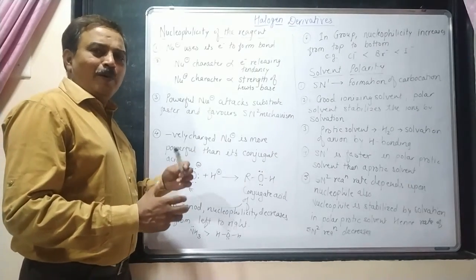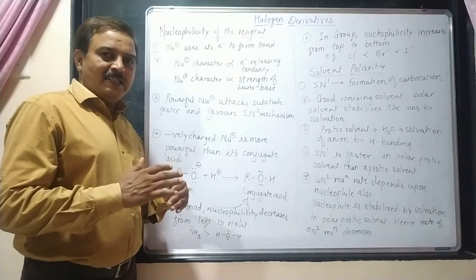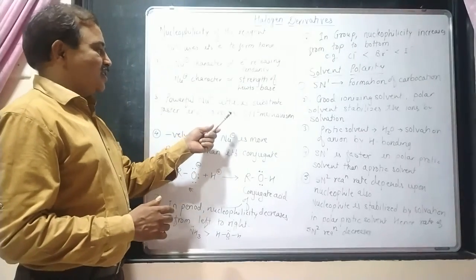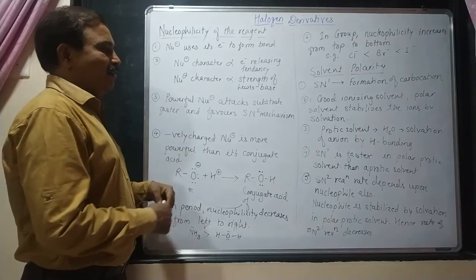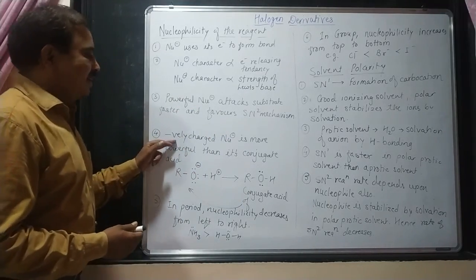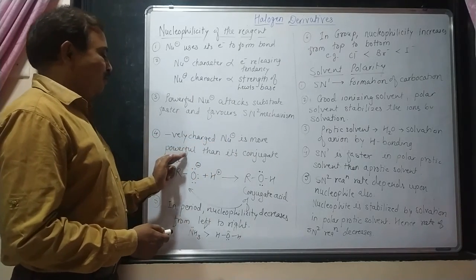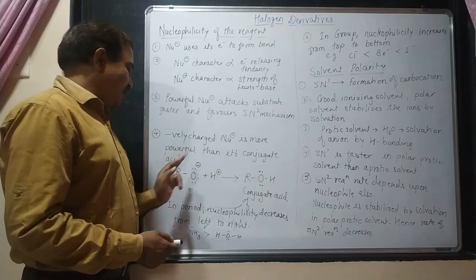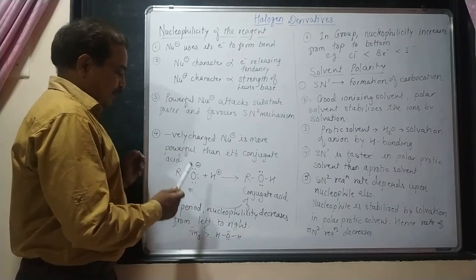If the nucleophile is very powerful, that means it has more electron releasing tendency, it will attack a substrate, that is methyl bromide, faster, and it will favor an SN2 mechanism. So that depends upon that. Again, a negatively charged nucleophile is more powerful than its conjugate acid. Here one reaction is shown.